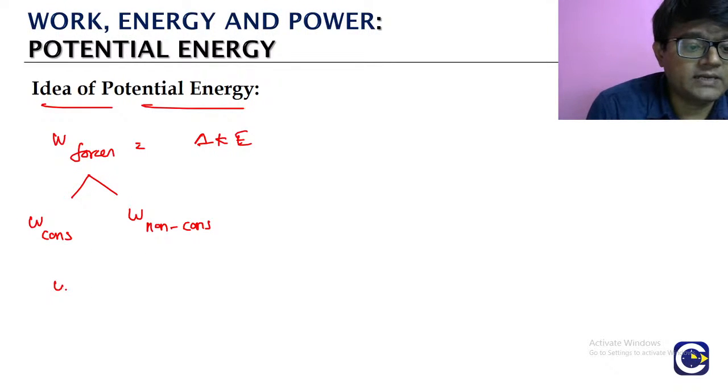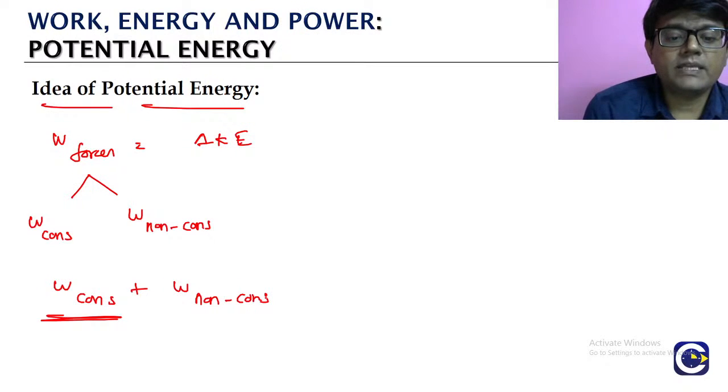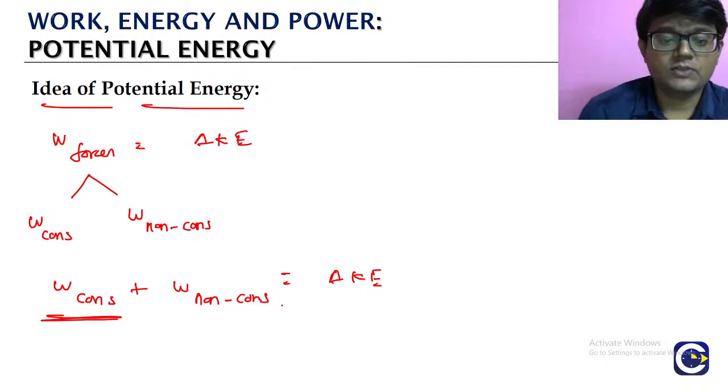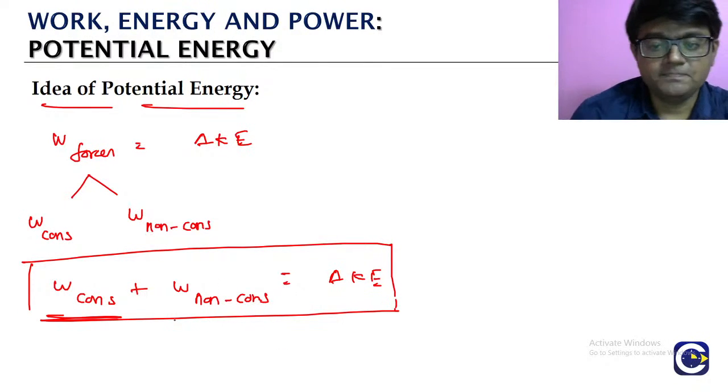So இப்போ நம்ம என்ன எழுதலாம், we can write it like what? Work done by all the forces means some of the forces may be conservative, some may be non-conservative. So we are splitting them up. So work done by the conservative forces plus work done by the non-conservative forces will be equal to what? Change in kinetic energy. Okay, so this is the normal work energy theorem that we have already studied.